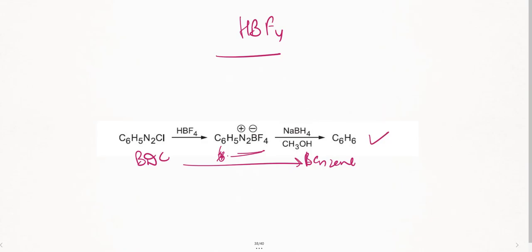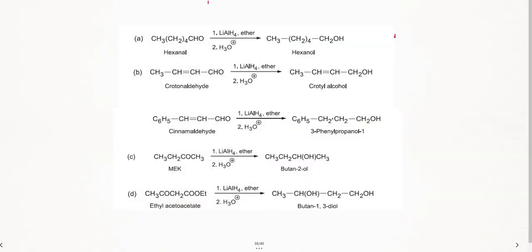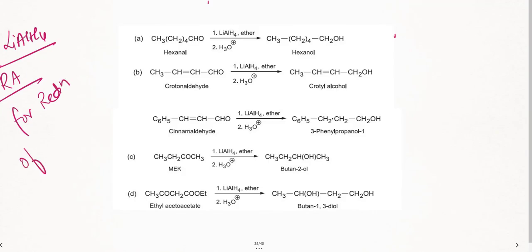Fine. Now, let us see the next one. Lithium aluminum hydride. As we have said, it is again a reducing agent, right? I'll be using lithium aluminum hydride specifically only for carbonyl compounds. So for reduction of carbonyl compounds, reduction means addition of hydrogen or removal of oxygen. So I'll be doing that using lithium aluminum hydride. So see here, where is the carbonyl group? This is the carbonyl group, correct? I said it is specifically used for the carbonyl group.